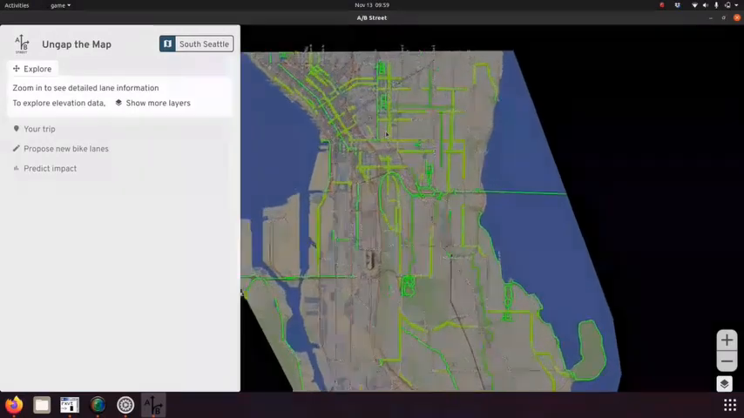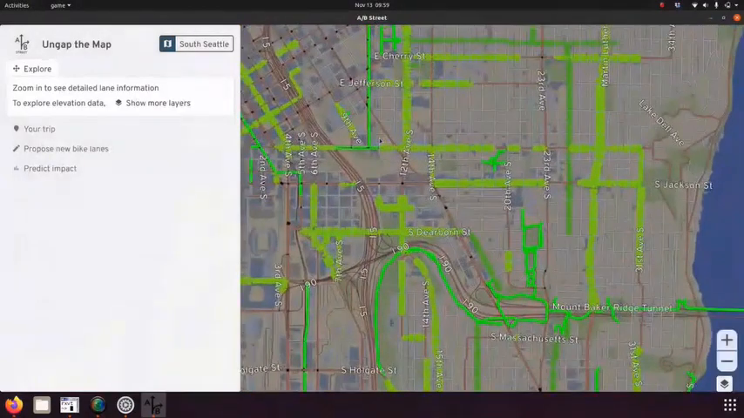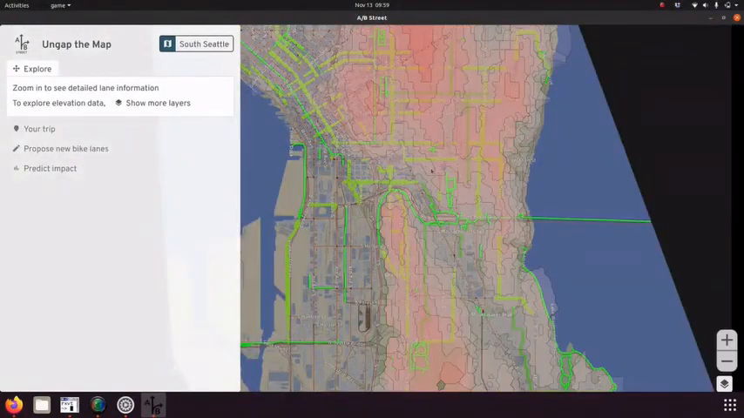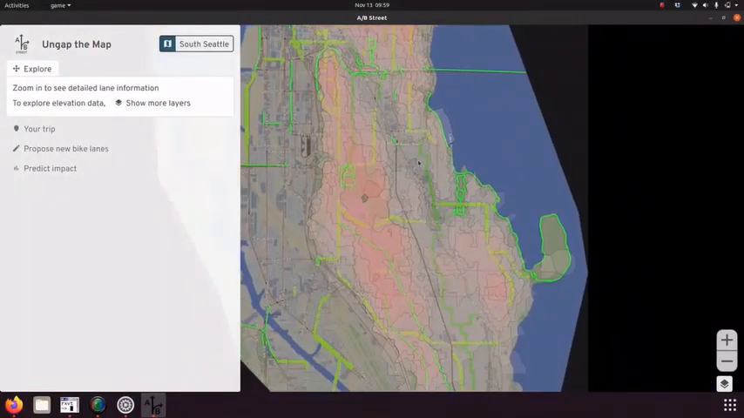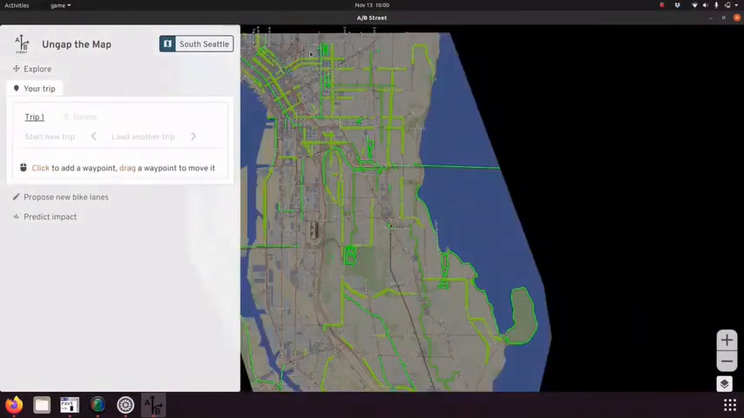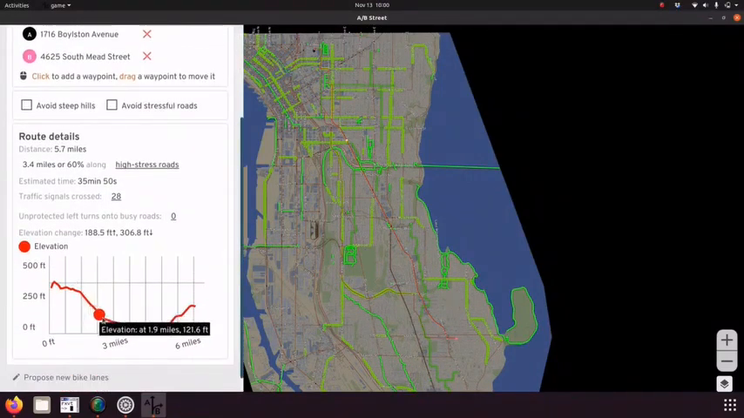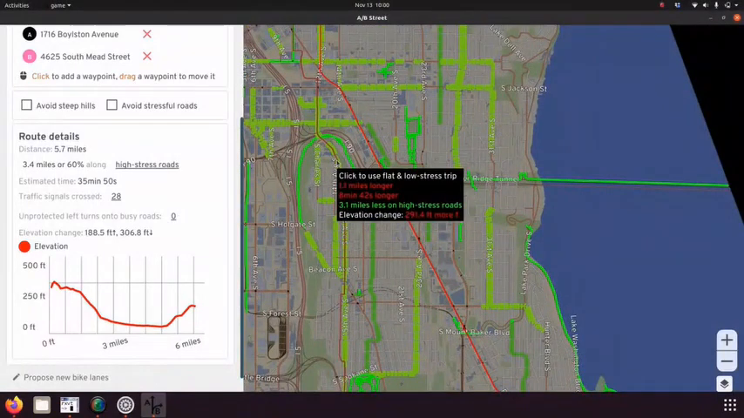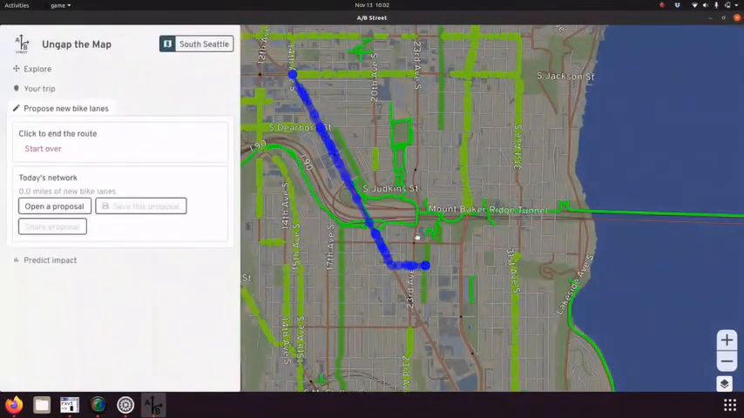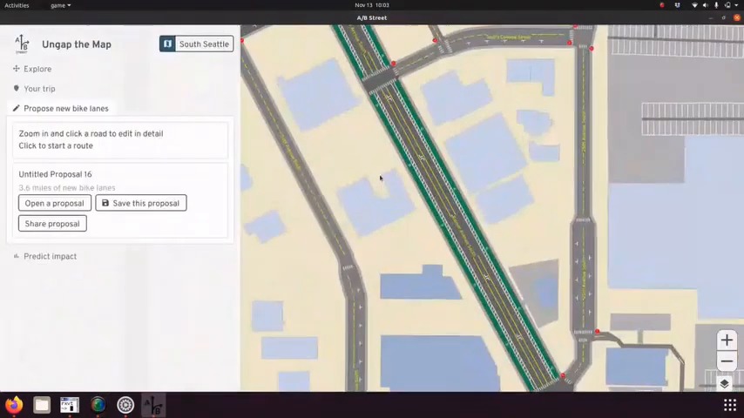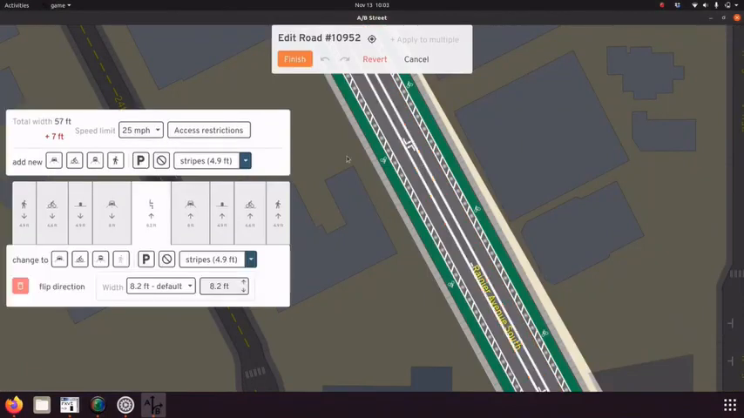Ungap the Map is new bike planning software that lets us see how a city's bike network looks overall and also in detail. And it lets us see how elevation affects cycling routes through the city. We can plan a bike route from 2 places in the city and see how much elevation the route covers, and also which parts of the route are along high-stress roads, and also look at any alternatives and see what the trade-offs are. We can fix the problem by adding in new bike lanes where we think it's important through the city, and also edit roads in detail if we don't like the automatic results.